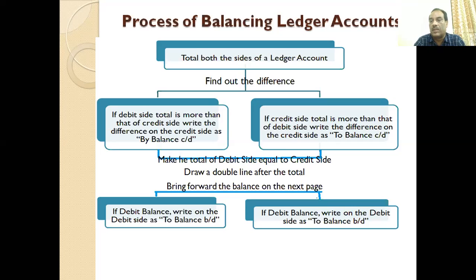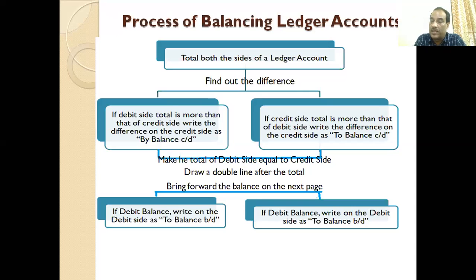So for today our transaction balancing is complete. But transactions go on the next day also, or after some time we have to do more transactions. When we start new transactions, the same account, same amount will become the opening balance. So on the next page, before starting the next transaction, if it is a debit balance, where the debit side amount is more, then while opening the balance, we write it on the debit side.